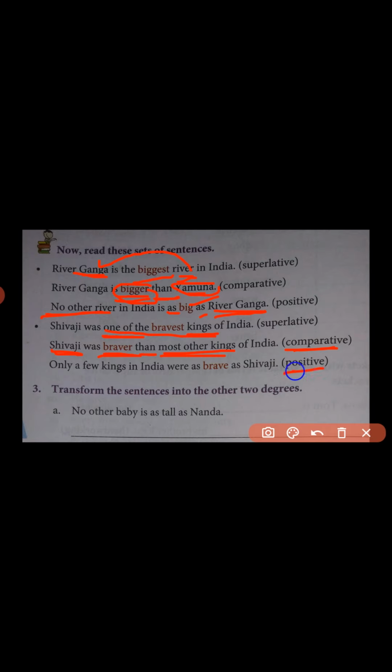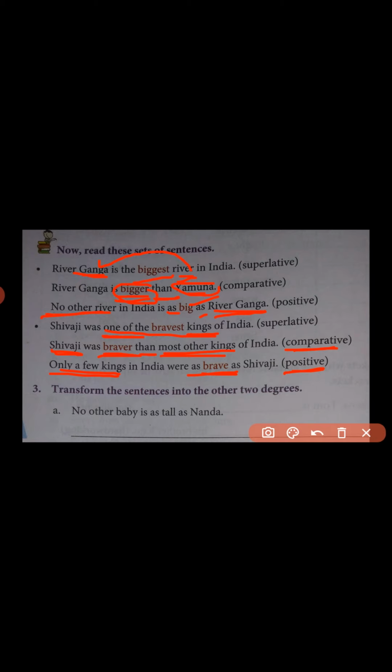Now for positive degree, only a few kings. Instead of no other, we will start with few words: a few kings, a few students, a few teachers, very few teachers, only a few teachers, only a few kings for positive degree while changing from superlative degree to positive degree. Only a few kings in India were as brave as Shivaji. So the sentence in superlative degree is in plural form.